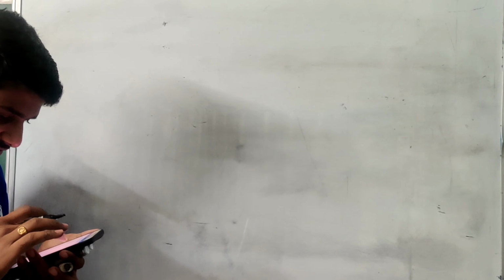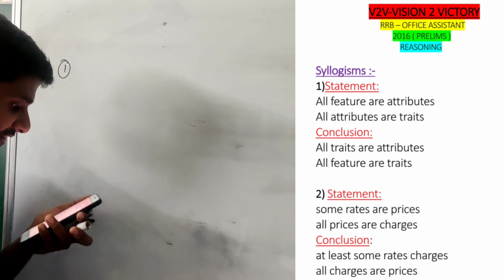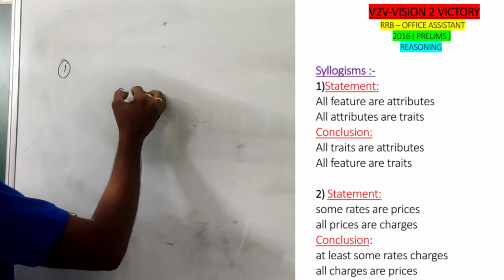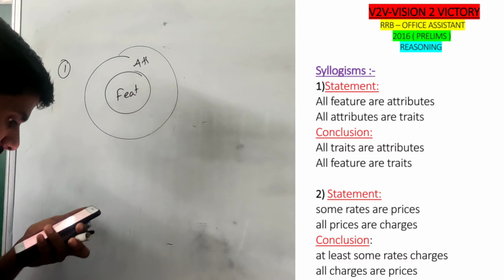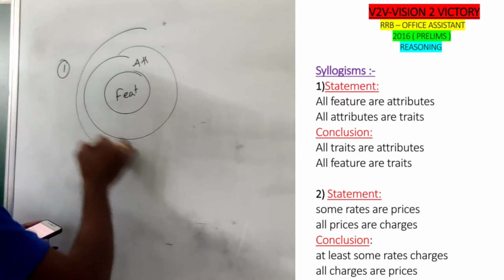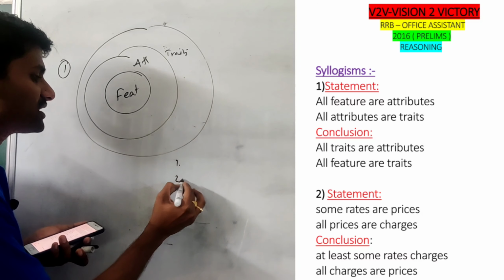Okay, next one, syllogisms. There are 5 questions related to syllogisms. Question number 1. All features are attributes. All attributes are traits. Clear? So here there are 2 conclusions.